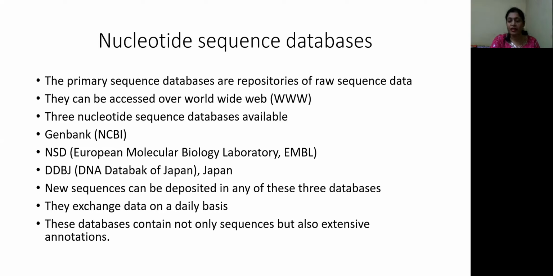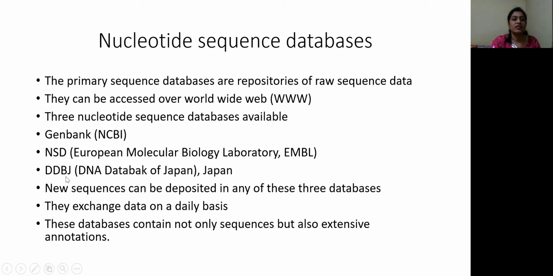One is GenBank. This GenBank is created and maintained by the National Center for Biotechnology Information, which is located in the USA. The second nucleotide sequence database is the European Nucleotide Archive, maintained by EMBL, the European Molecular Biology Laboratory. Many times it is referred to as EMBL, though the organization which maintains the database is EMBL. Similarly, GenBank is also sometimes referred to as NCBI.